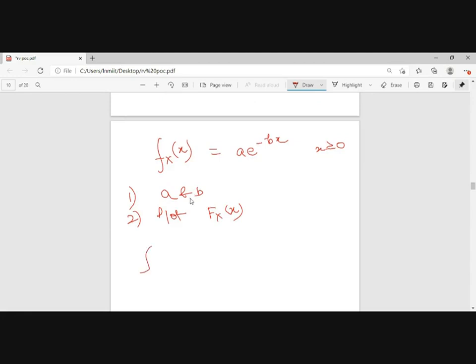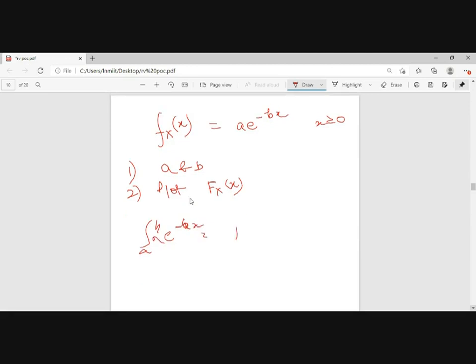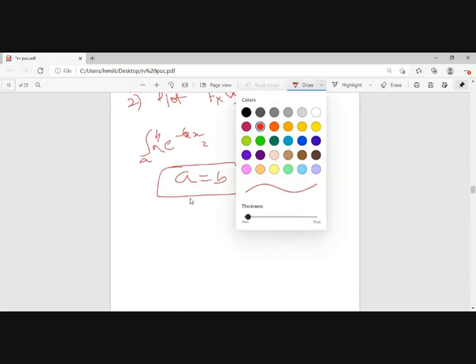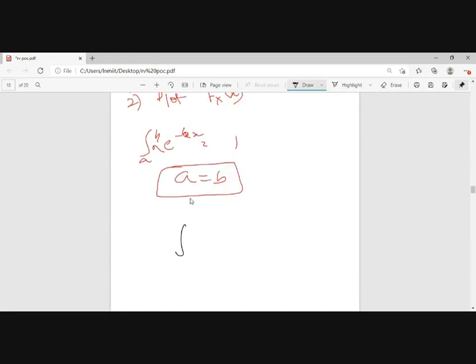So you have to integrate. Let's integrate this from 0 to x, fx of x dx.